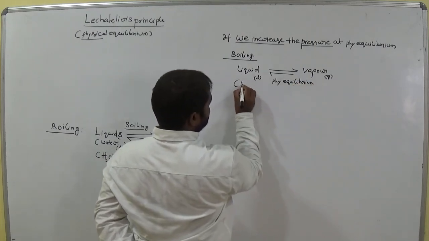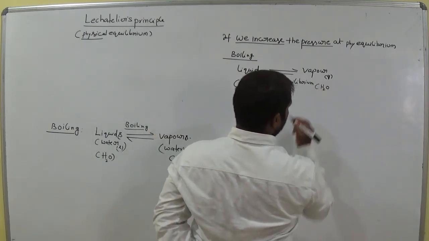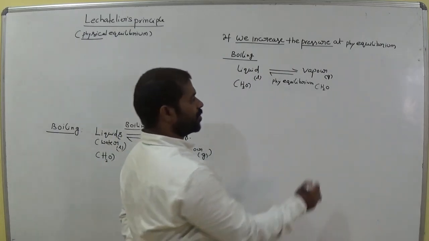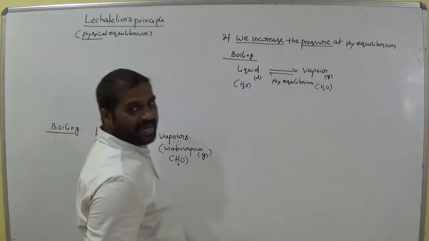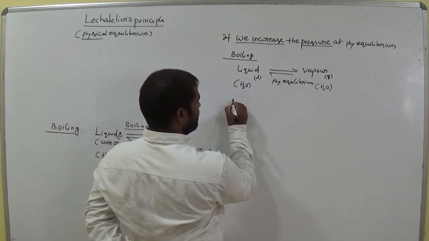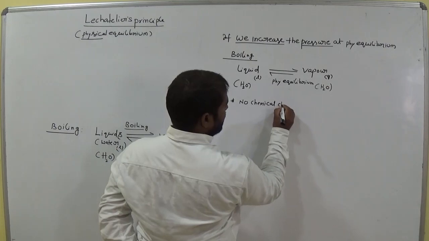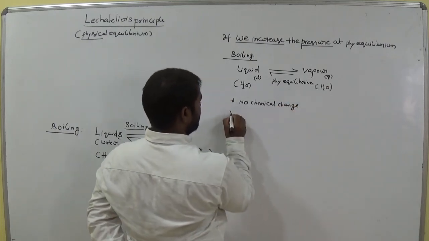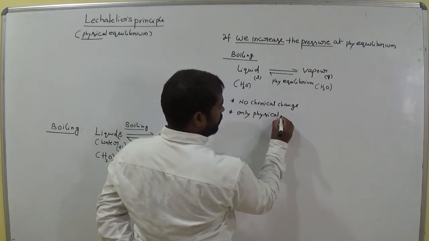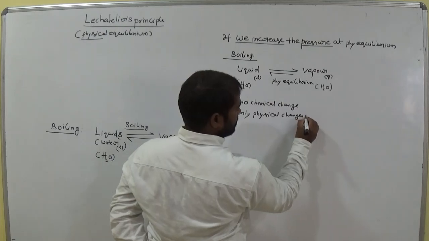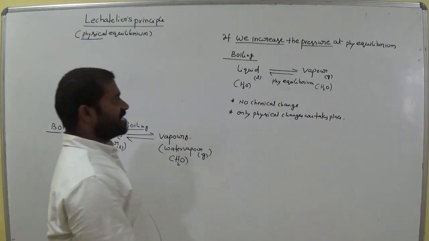The formula of liquid is H2O, and the formula of vapor is also H2O. The chemical composition is the same, no new product is formed, only the physical states change. There is no chemical change. Am I right? No chemical change. Only physical changes take place.